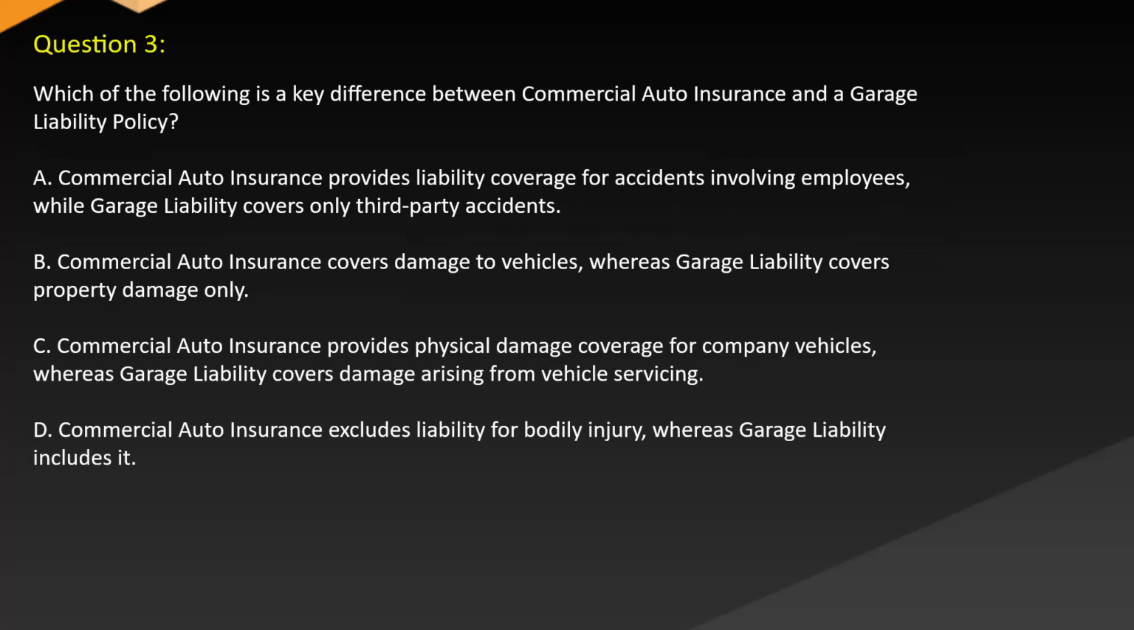Question 3. Which of the following is a key difference between commercial auto insurance and a garage liability policy? A. Commercial auto insurance provides liability coverage for accidents involving employees, while garage liability covers only third-party accidents. B. Commercial auto insurance covers damage to vehicles, whereas garage liability covers property damage only. C. Commercial auto insurance provides physical damage coverage for company vehicles, whereas garage liability covers damage arising from vehicle servicing. D. Commercial auto insurance excludes liability for bodily injury, whereas garage liability includes it.